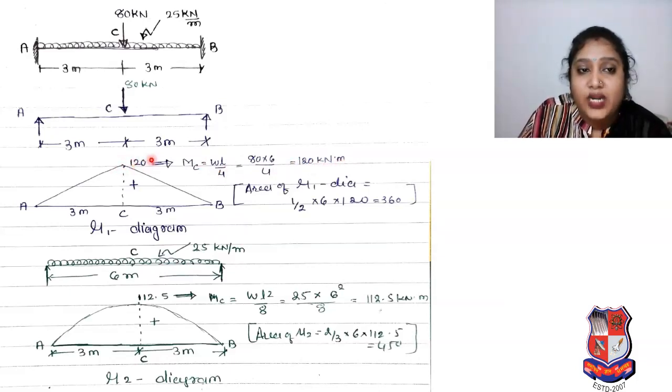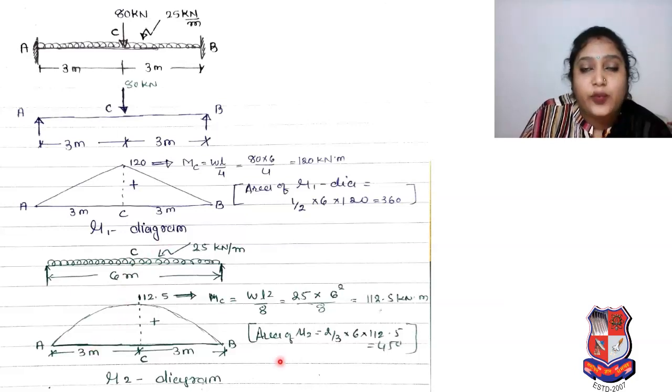Over here, moment at C we calculated in the previous slide. Then we need the area afterwards. So area of that diagram is 1/2 base into height, so 1/2 into base 6 meter and height 120. So area of Mu1 diagram is 360.